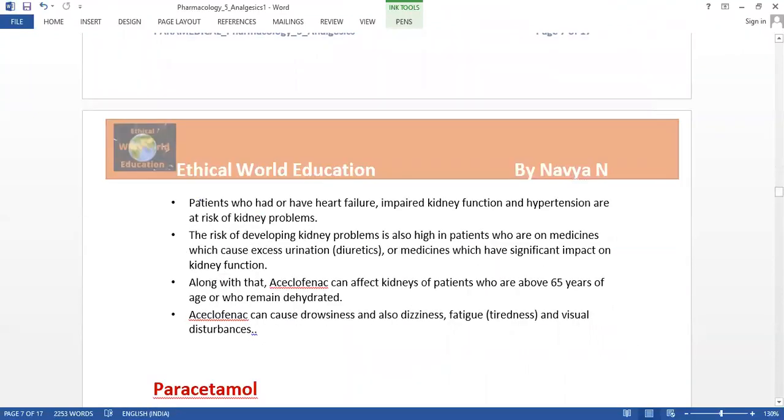And other effects include heart failure. For the person who already has a heart problem or a kidney problem, it is a very risky stage. This is not for the common people. This is for patients with heart-related or kidney-related issues. So that will be a very high risk for them.